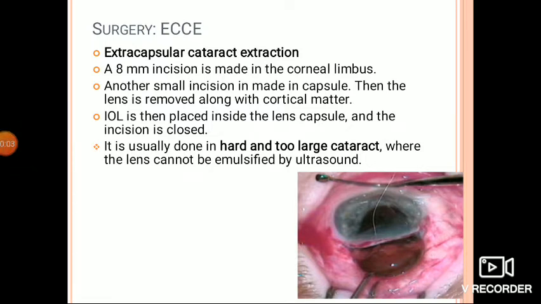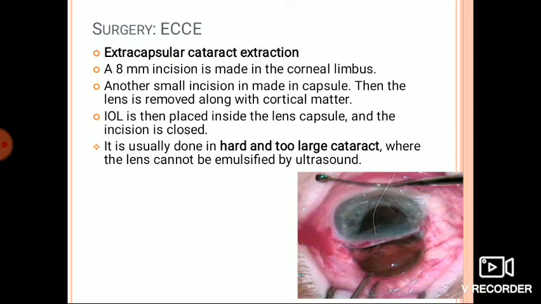And hydrodissection is done, that is, a balanced salt solution is injected under the peripheral part of the anterior capsule, which separates the corticonuclear mass from the capsule. Then the removal of the nucleus: the nucleus is prolapsed into the anterior chamber either by rotating with the same hydrodissection cannula or with the help of a Sinskey hook after injecting viscoelastic substance into the anterior chamber. There are two methods of nucleus delivery, the pressure and counter pressure method, and the other is the irrigating wire vectis technique.